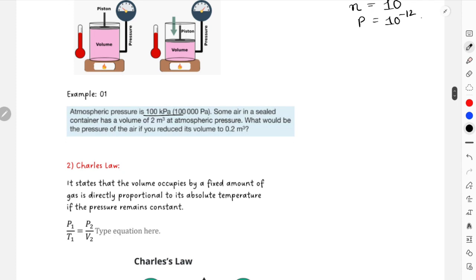We were in this case. Now it says that some air is sealed in a container and has a volume of 2 meter cube at atmospheric pressure. This is the old pressure and old volume, right? P1, V1. What would be the pressure of the air if the volume was reduced to 0.2 meter cube? So we need to find P2. We'll write P2 V2 equals P1 V1. We want to find P2 because V2 is given, 0.2 meter cube. So it will be 2 into 100,000 divided by 0.2, and that will give you the value for your pressure.